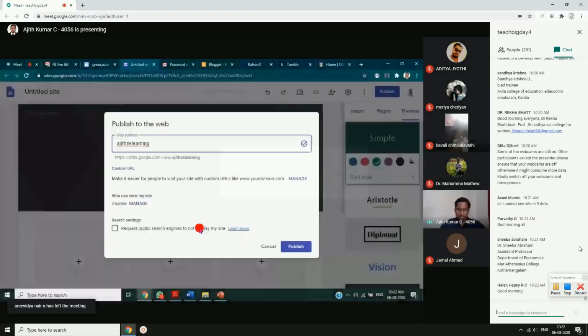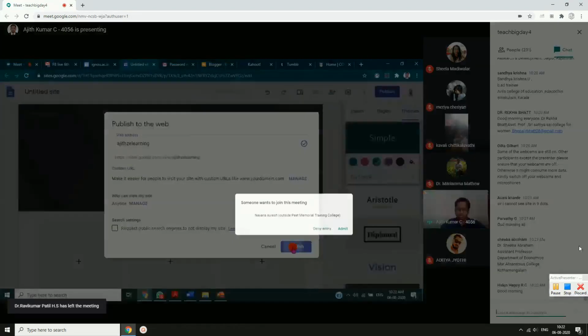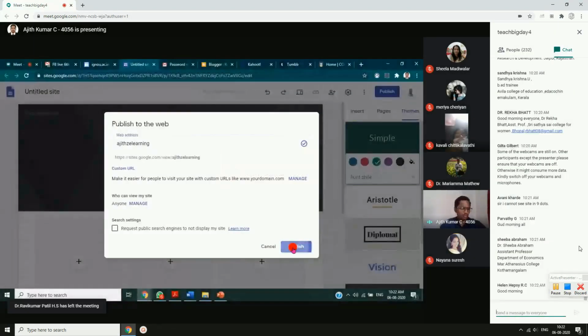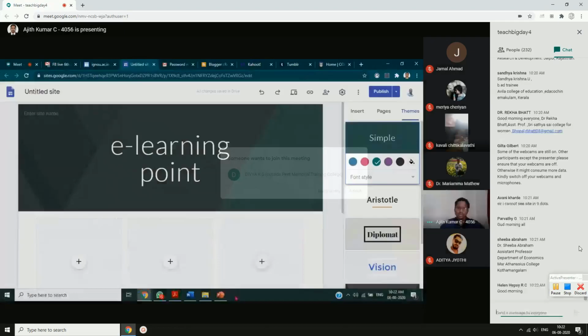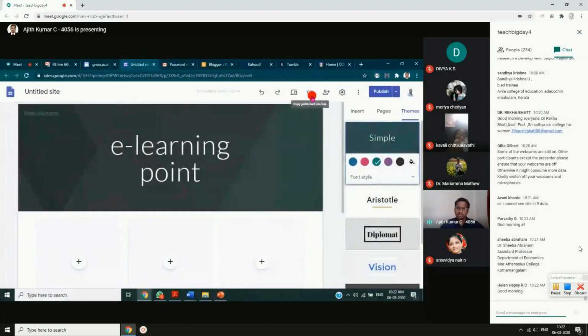Now let me see, since I'm using my G Suite account, sometimes it will create some other warning message for me. Yeah, your site has been published successfully. You can see on the lower part, your site has been published successfully. To preview that, you have a preview button here. I'll just click on this preview button.